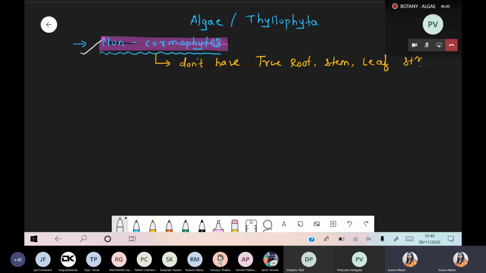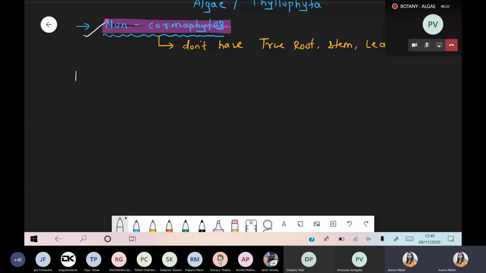Okay, so quickly we are taking the common characteristics of algae. Number one, habitat. First part, we are talking about habitat. Whenever we are talking about algae, mostly these are aquatic.